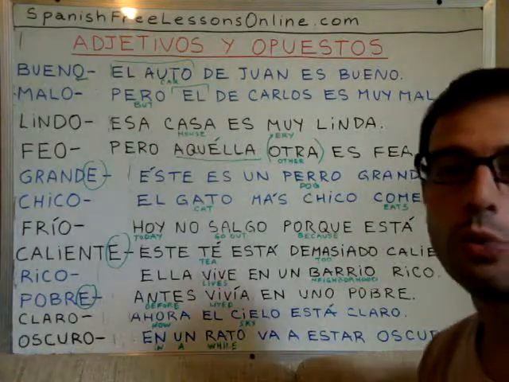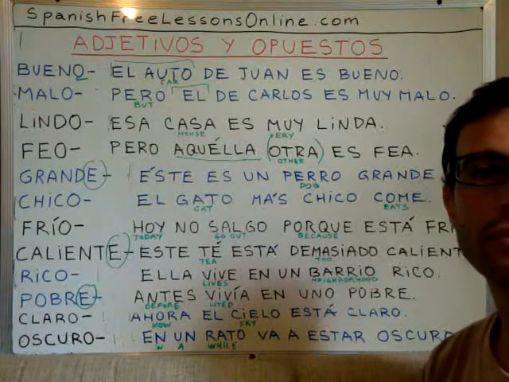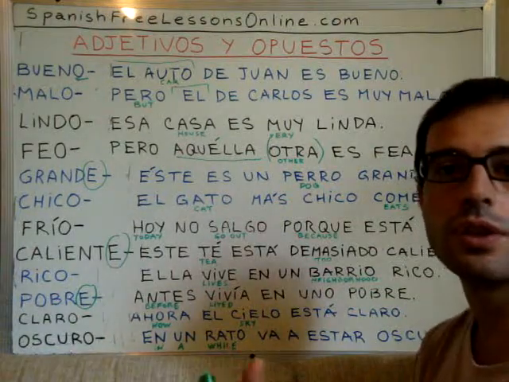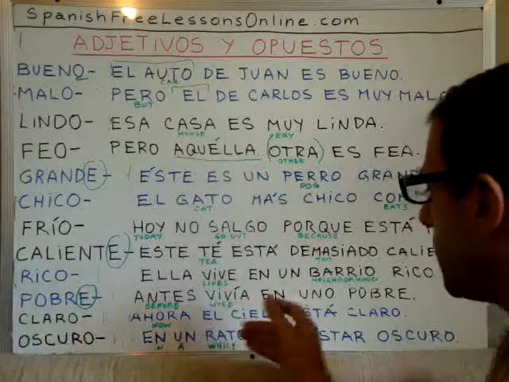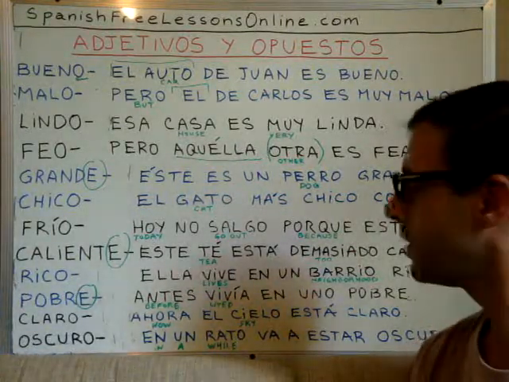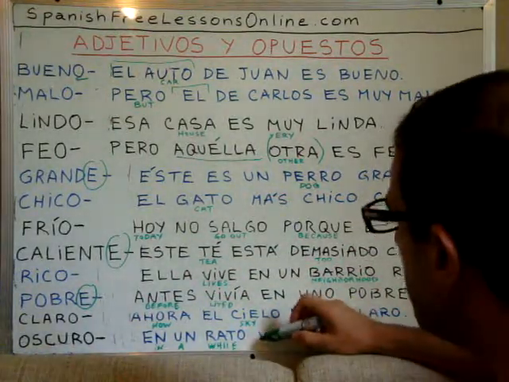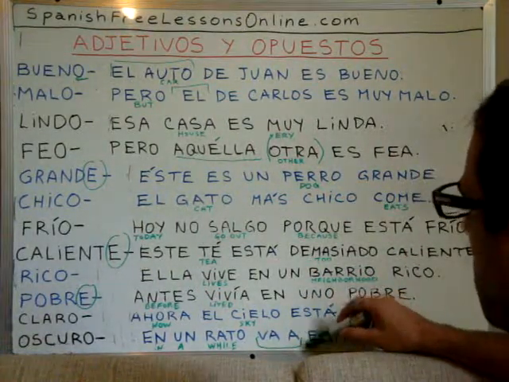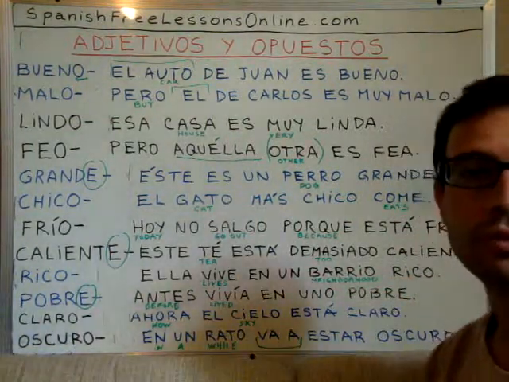There are two ways of making a sentence in future tense in Spanish, right? One is conjugating the verb into future tense. And the other one, the one I'm using here because it is simpler, it's easier for English, is just adding va a and the verb in infinitive, right? And that way you make a future tense.